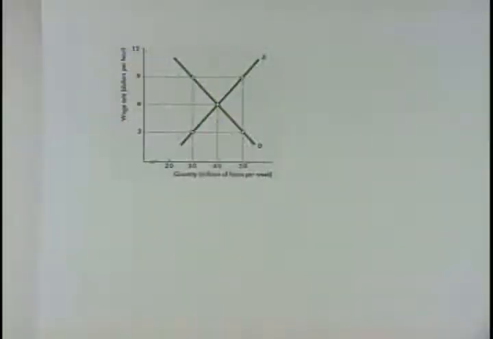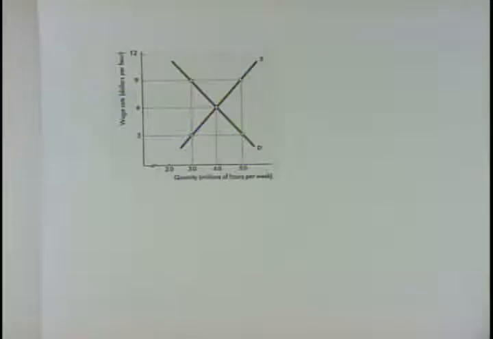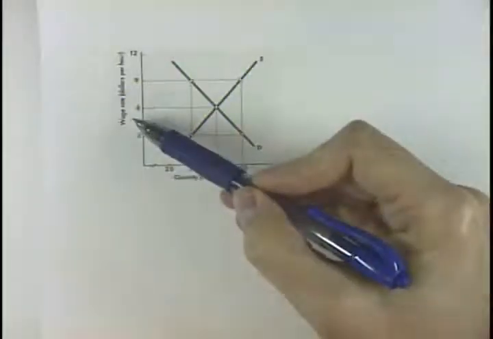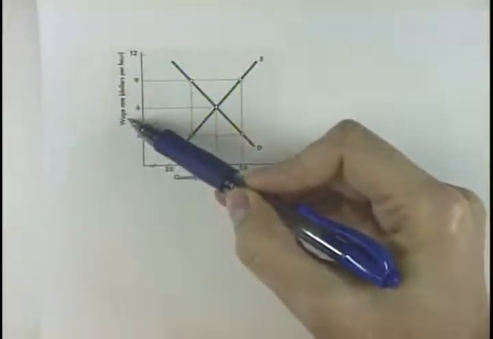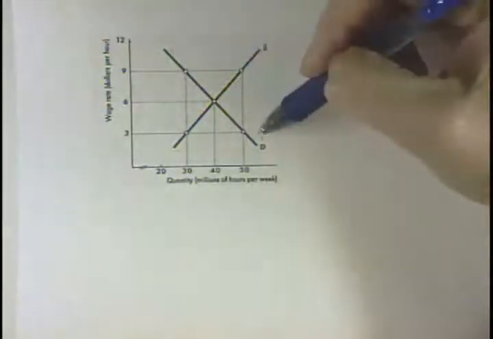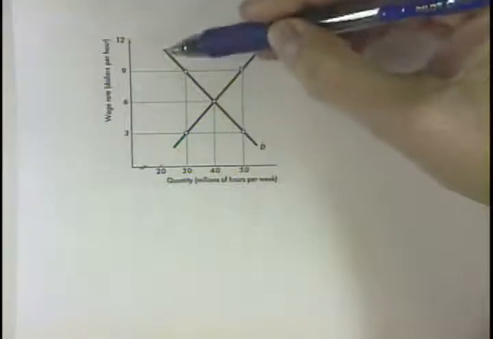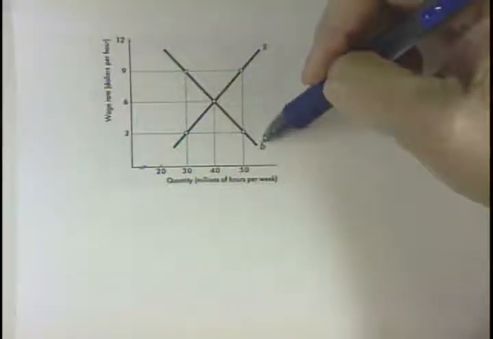With this graph, let's talk about the demand and supply of labor. When we're talking about the demand and supply of labor, the cost of labor is called the wage. So we're looking at the wage rate in this example. The demand for labor are going to be firms that are willing and able to hire people. So the demand for labor are firms wanting to hire people.